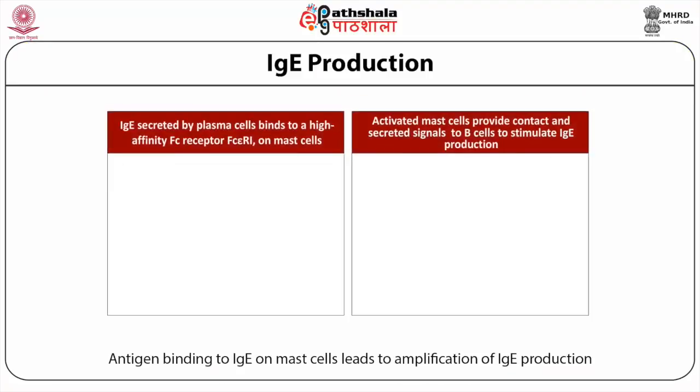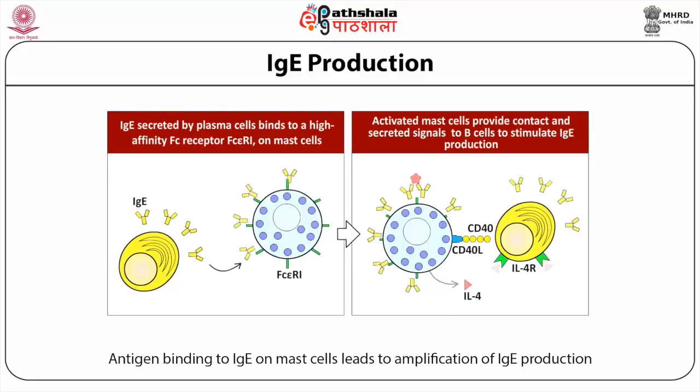This slide shows the IgE production during allergic responses. IgE is produced by plasma cells in lymph nodes which drain the site of antigen entry or at the local sites where allergic reactions occur. In the latter case, the germinal centers within the inflamed tissue have plasma cells which release IgE.